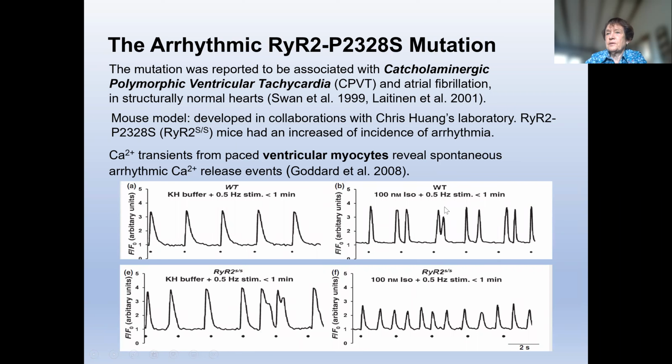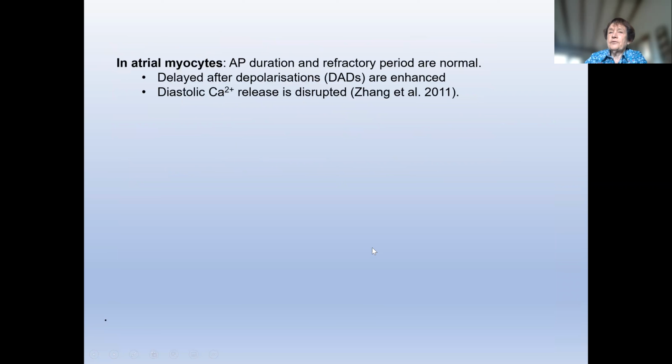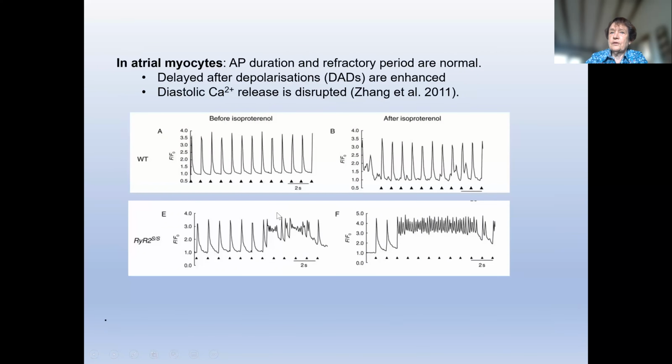In the presence of isoproterenol, spontaneous events appeared in the wild type, just a few, but in the mutant, almost every event was spontaneous, apart from the first response. In atrial myocytes, the action potential was examined and duration and refractory period were normal, but there are an increased number of delayed afterdepolarizations and severely disrupted diastolic calcium release, which is shown here.